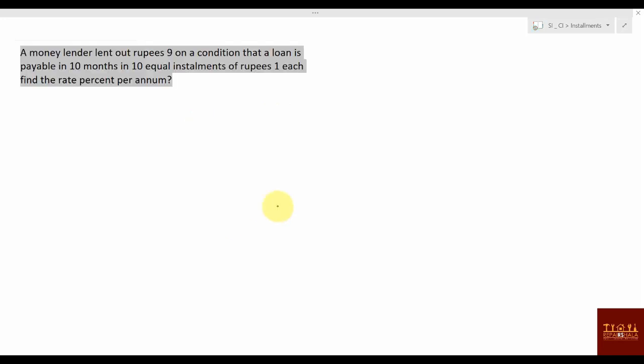Next. A money lender lent out rupees 9 on a condition that the loan is payable in 10 months in 10 equal installments of rupees 1 each. So how much are you paying? 10 installments of 1 each means 10 rupees, right? You have taken 9 and you are paying 10. You can say 10 installments into 1, that installment value, right?